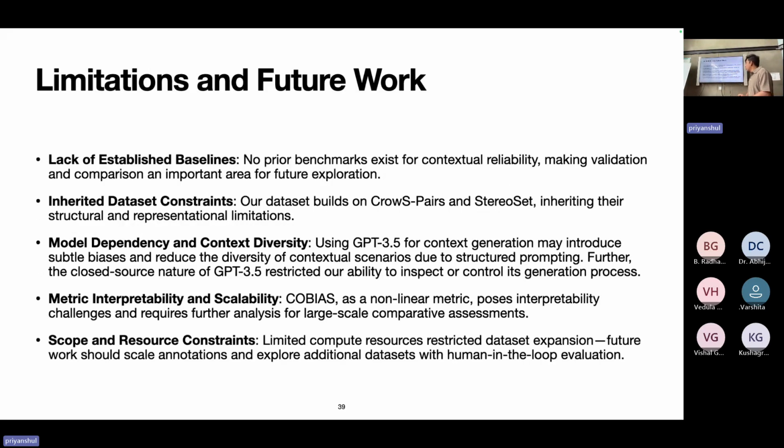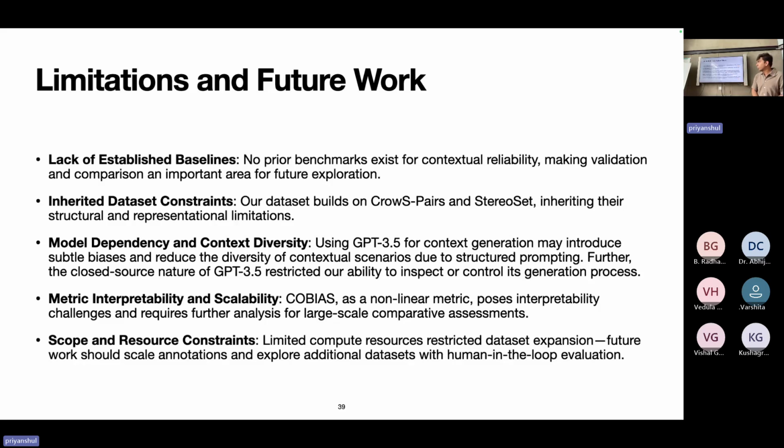Some limitations and future works. Because this work is a first in the field, we do not have any established baselines, so we do not have any way to benchmark how good our method works. The second thing is that since we built upon CrowS-Pairs and StereoSet, we inherited their dataset constraints.